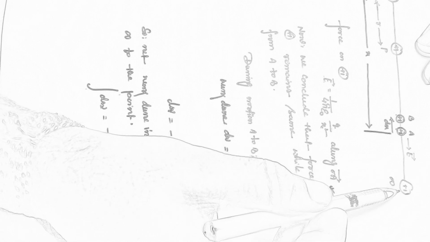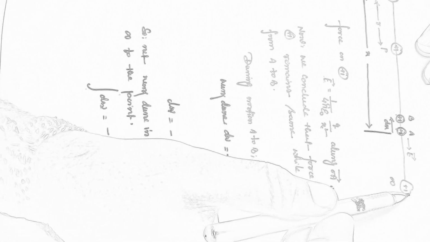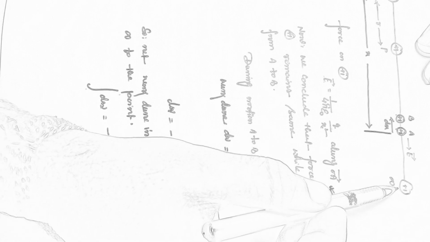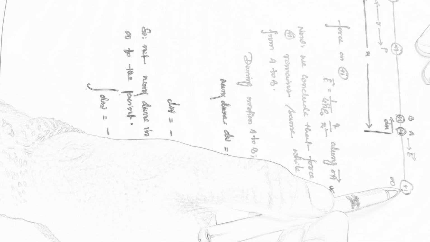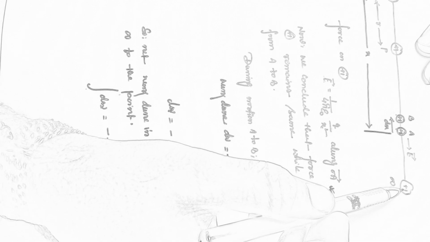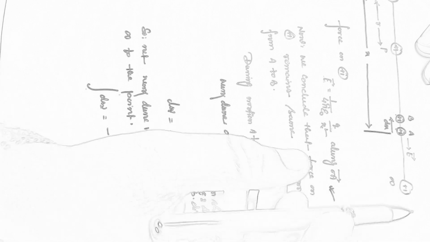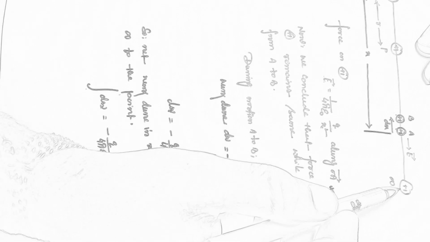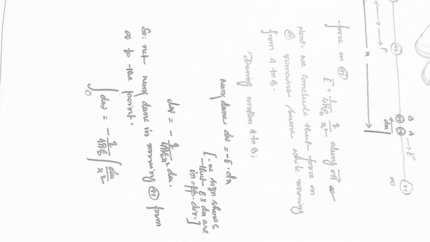So if +1 starts moving there, definitely there will be no work done over it, as there is no force. And why is there no force? Because the intensity at infinity becomes 0. So definitely at infinity work done is 0. So the initial limit is 0.